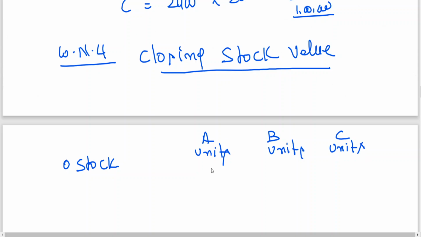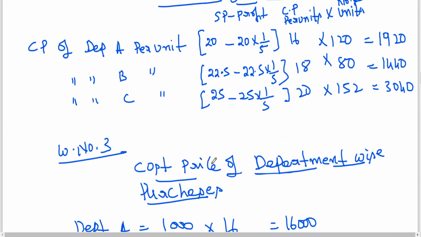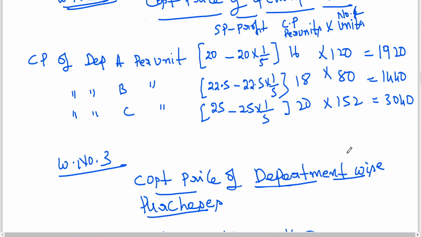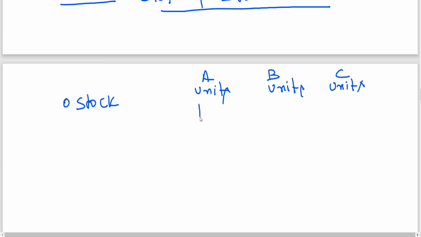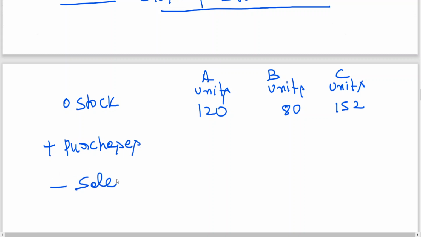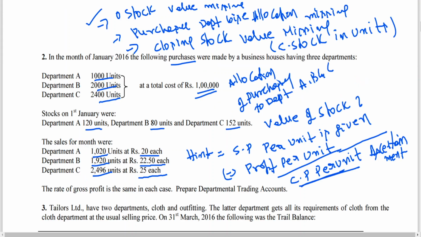We have the information here: 120, 80, 152, plus purchases, minus sales. Purchase units we got 1000, 2000, 2400.